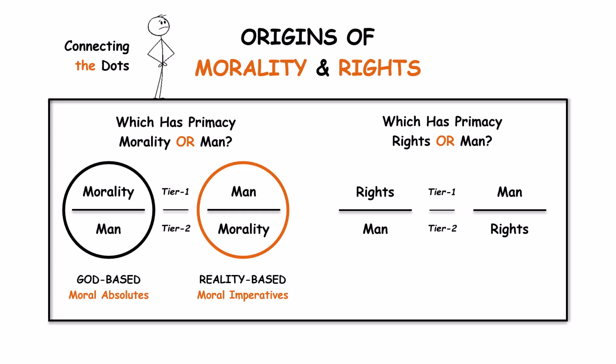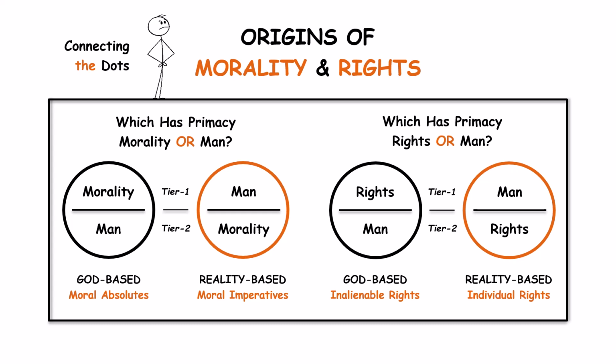Likewise, which has primacy, rights or man? The God-based view places rights above man, treating them as untouchable absolutes. The reality-based view sees individual rights as arising from man's nature and needs. These primacy questions help cut through confusion and bring clarity to the debate over the true origins of morality and rights.